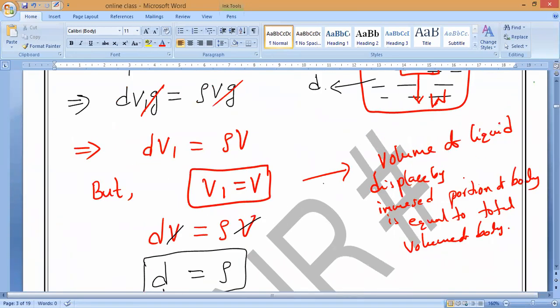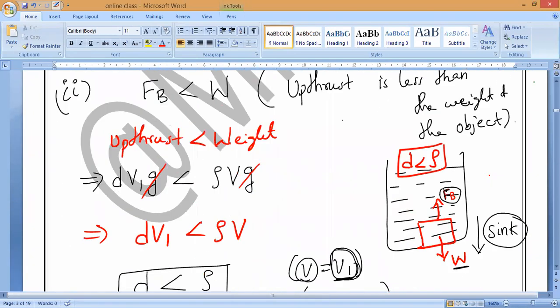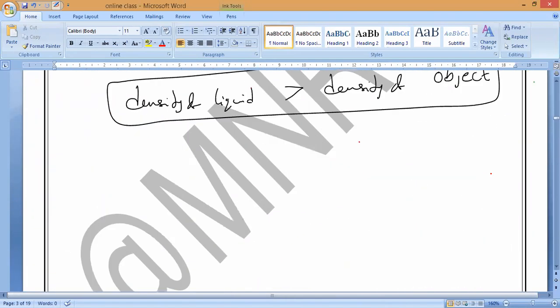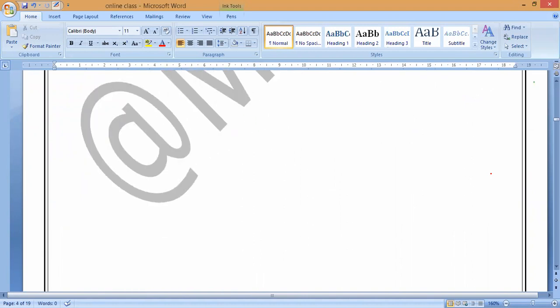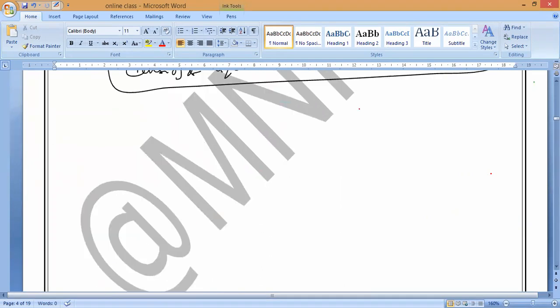The volume of the liquid displaced by the immersed portion of the body is equal to the total volume of the body, and the same way for weight. That is what we call the principle of flotation. A body will float on a liquid if the weight of the liquid displaced by the immersed portion of the body is equal to or greater than the weight of the body.